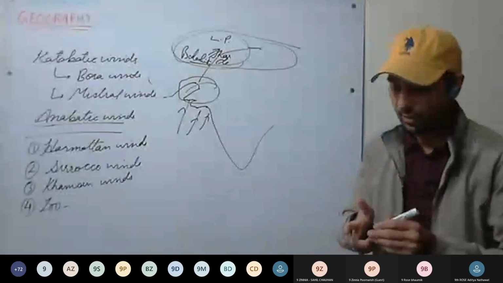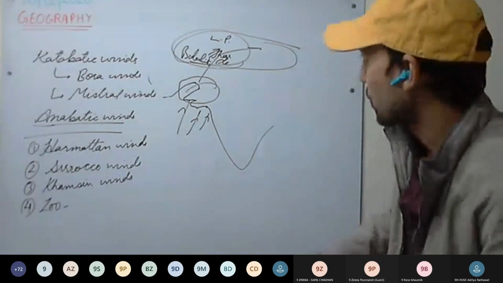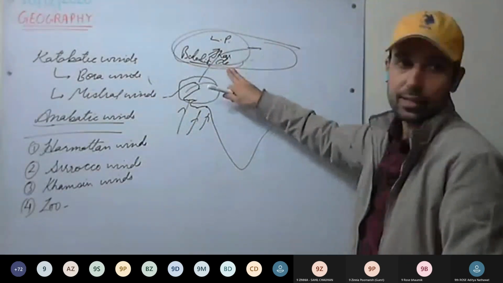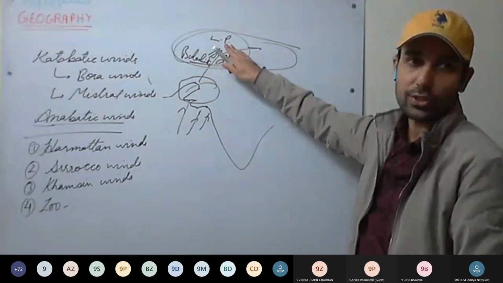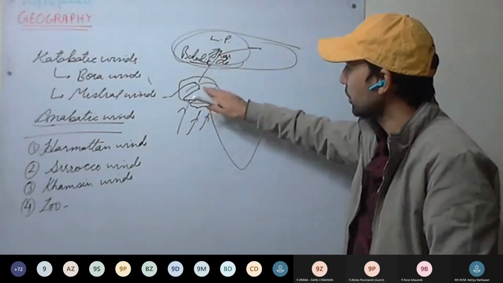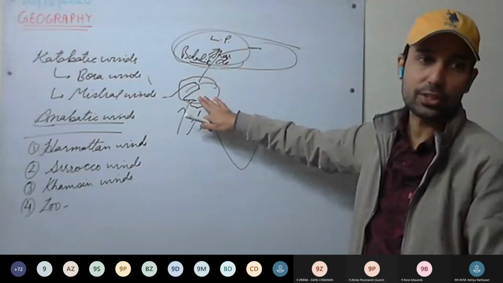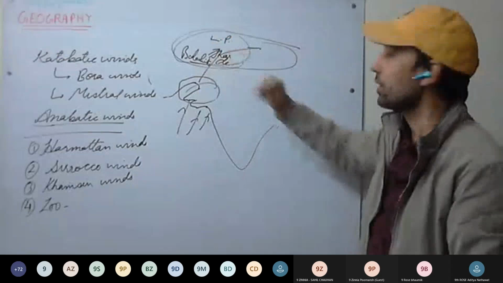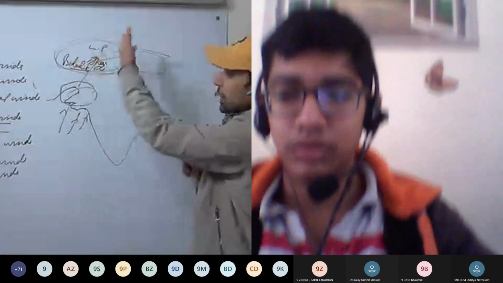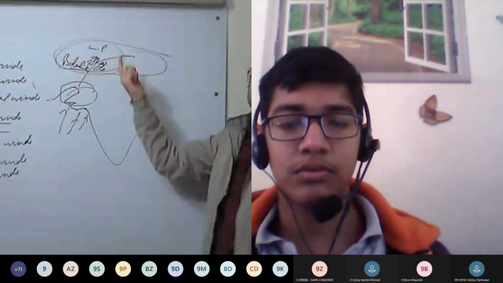This is clear? So low pressure develops over Balochistan and the Thar Desert, and these winds from the North Arabian Sea are attracted towards this low pressure. As they move over Gujarat, they shed most of their moisture there and become dry. In the Thar Desert in Rajasthan, they pick up sand and become very dusty.